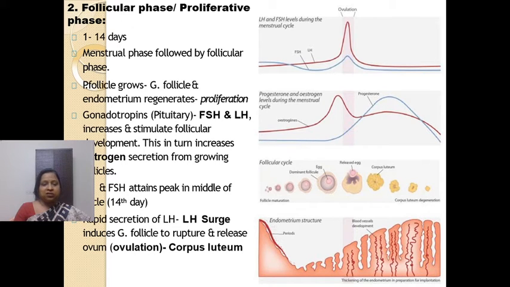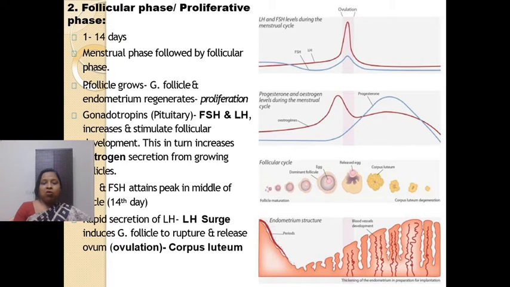The endometrium regenerates, right? Now if we talk about the level of the gonadotropins, that is the level of the pituitary hormones, you can see that the level of LH increases slowly. Fine. And it attains a peak on the 14th day. This peak is known as the LH surge.